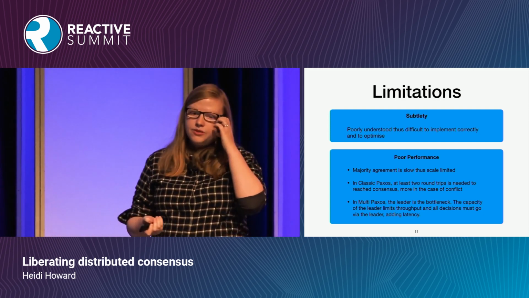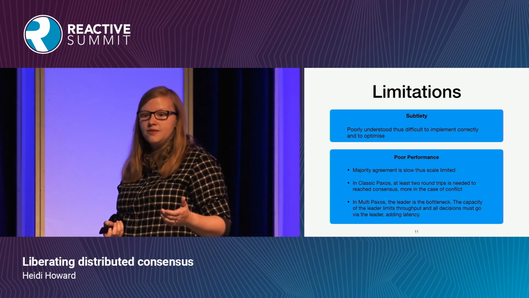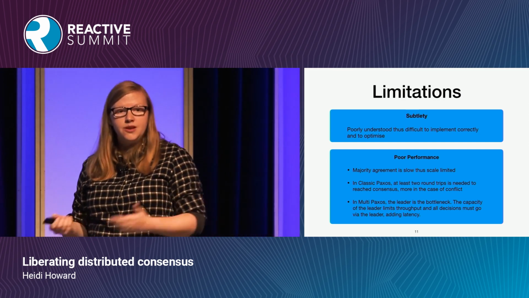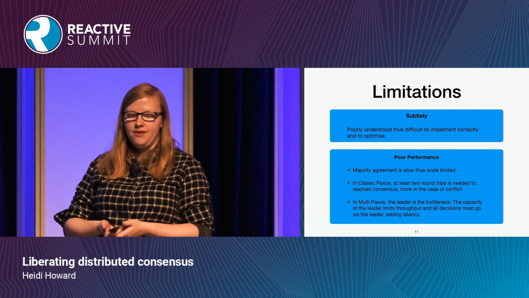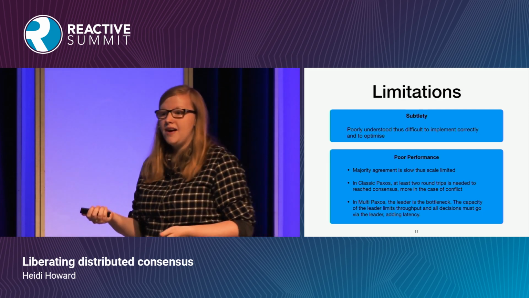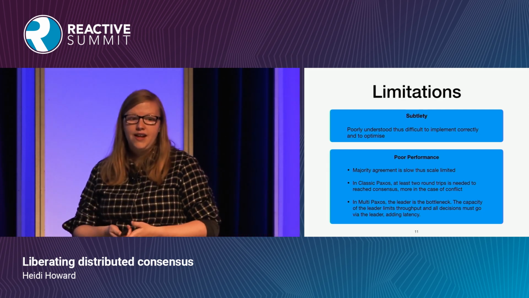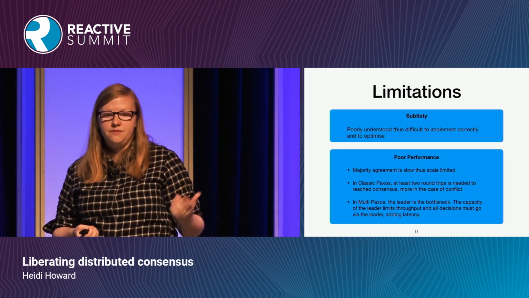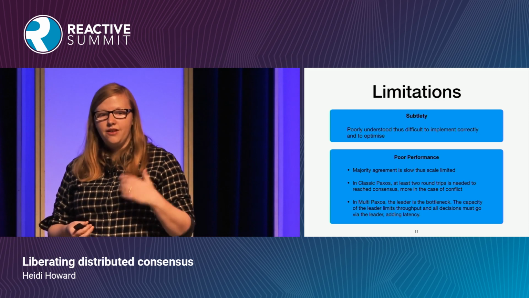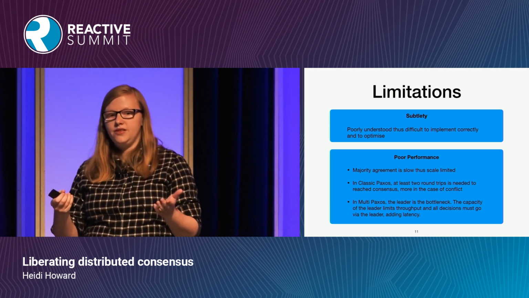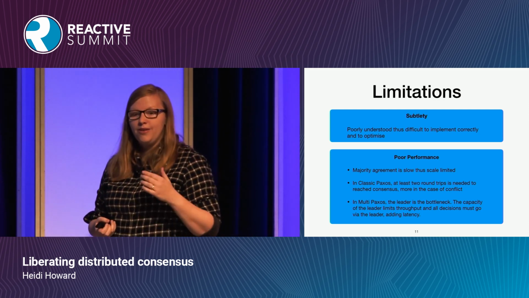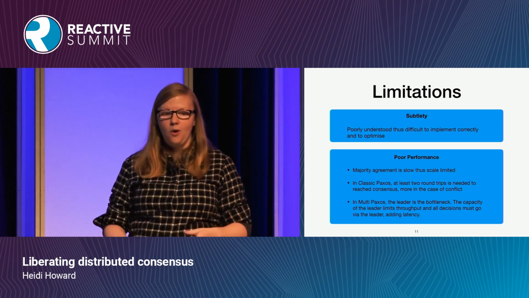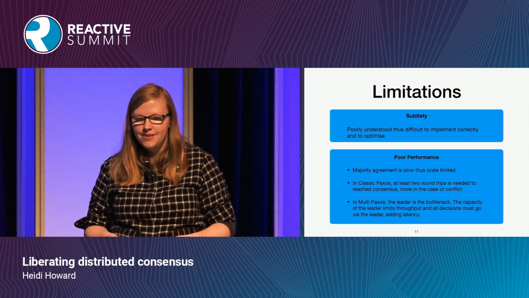Classic Paxos is able to achieve consensus in 2 round trips, but it might take more. In fact, we can't prove that these algorithms will terminate, hence the FLP result. Multi-Paxos is a very centralized algorithm. That leader limits the throughput of the system. In fact, every time we add another server or another pair of servers to the system, the throughput of the system goes dramatically down. This is the opposite of a scalable system.